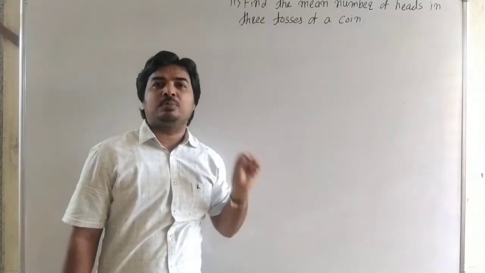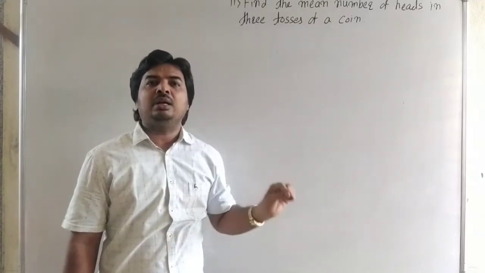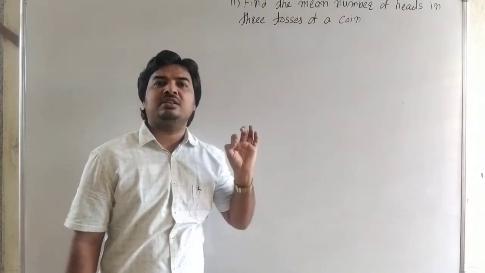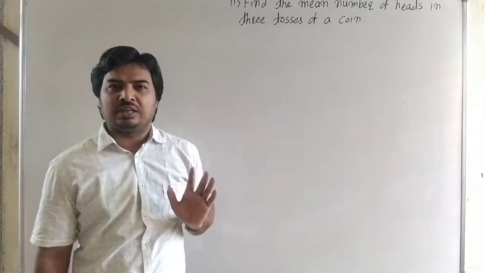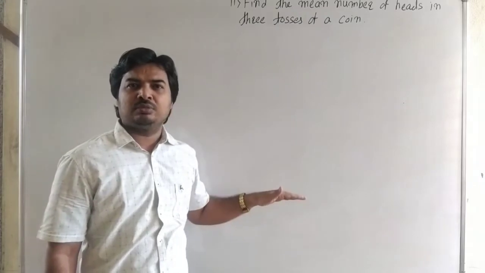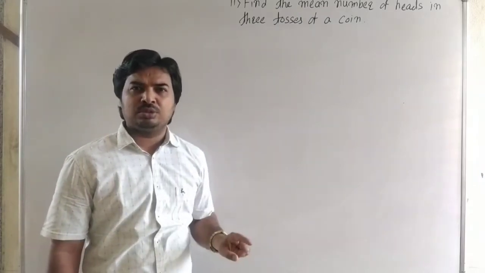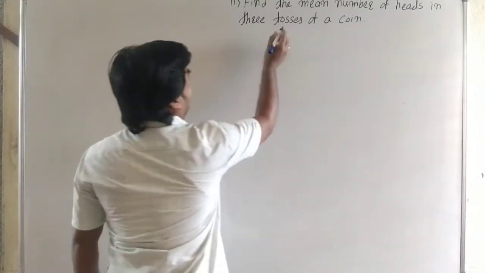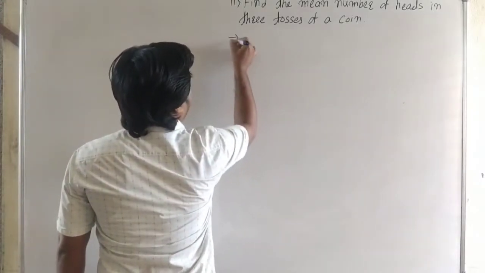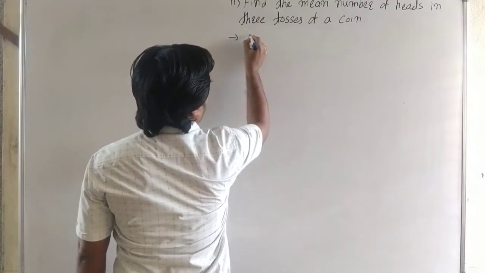That means we want to find the probability distribution of random variable X, where X is the number of heads when a coin is tossed 3 times. First find the probability distribution, and then from the probability distribution we find the expected value, that means the mean. Now here a coin is tossed 3 times.